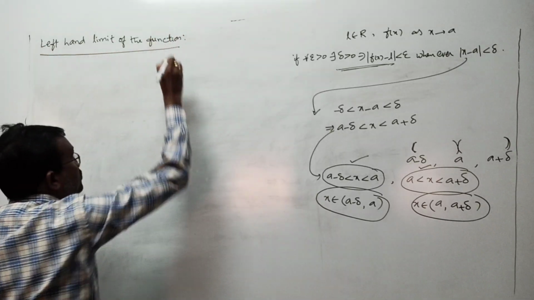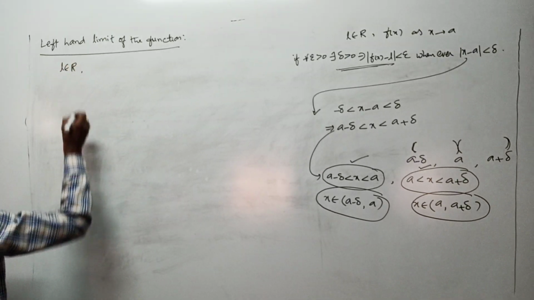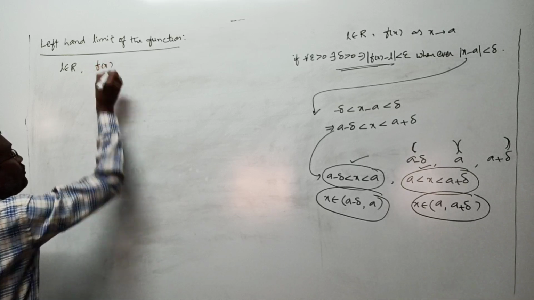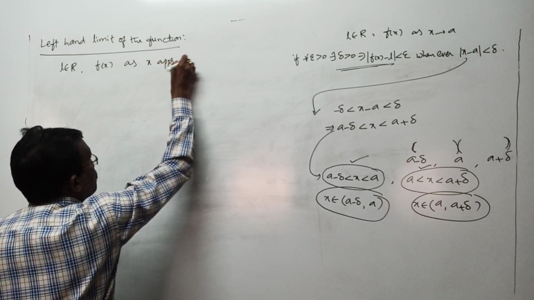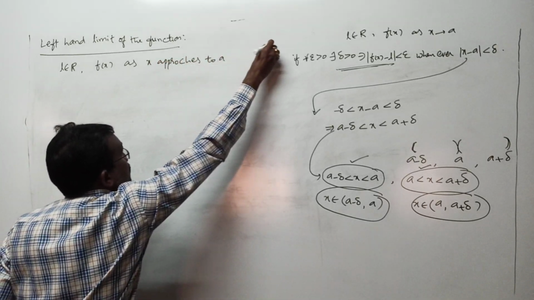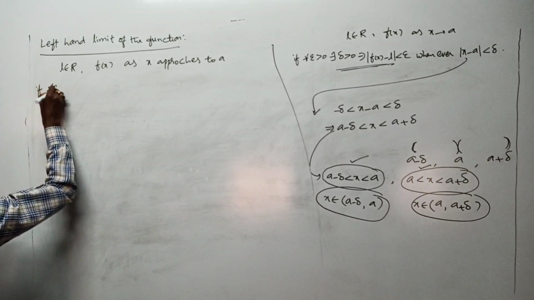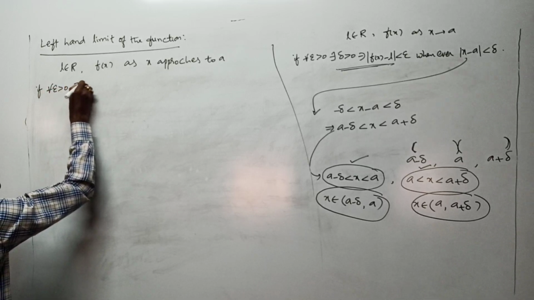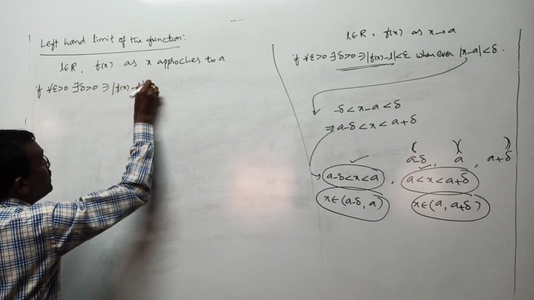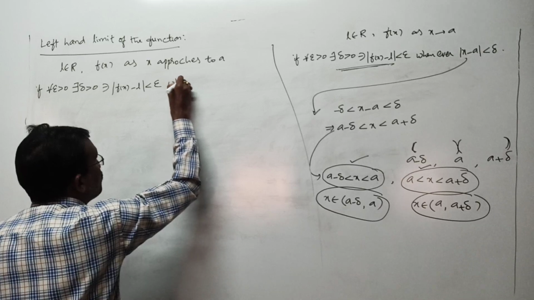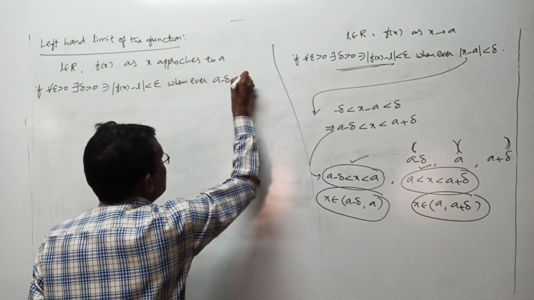Let us take a real number L. That real number L is said to be the left hand limit of the function f of x as x approaches a, if it satisfies a small condition. That condition is: if for each epsilon greater than 0 there exists delta greater than 0 such that mod f of x minus L is less than epsilon whenever a minus delta is less than x is less than a.